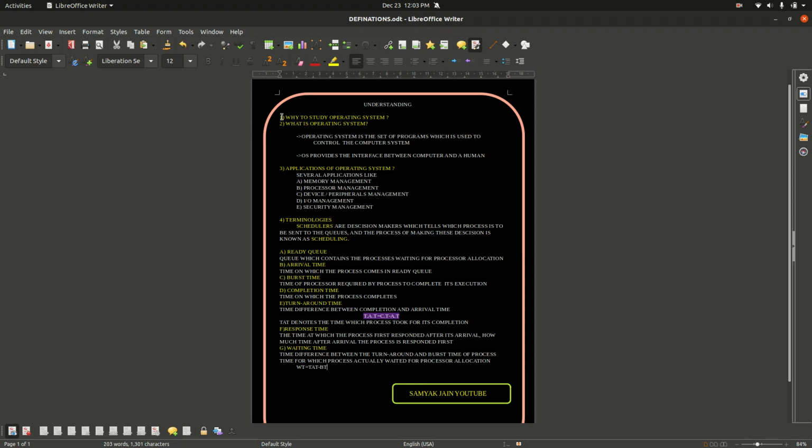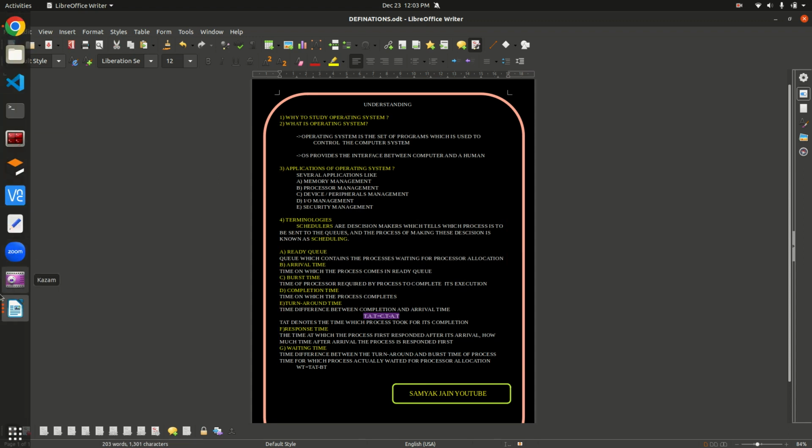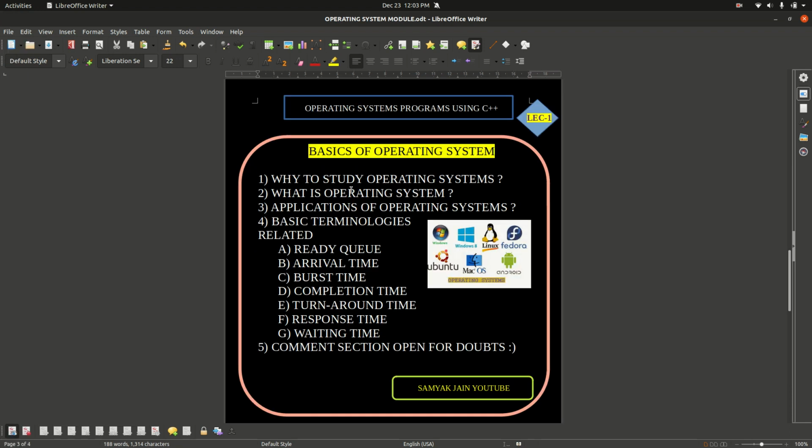We have studied all of these definitions. If you have any doubt, do post it in the comment section. I will surely try to answer that. We have studied what an operating system is, we have seen the applications and all of these basic terminologies. Also, there are several operating systems. For example, Windows is an operating system, Linux is an operating system, Macintosh is an operating system, iOS is also an operating system, and Android is also an operating system. These are examples of operating systems.